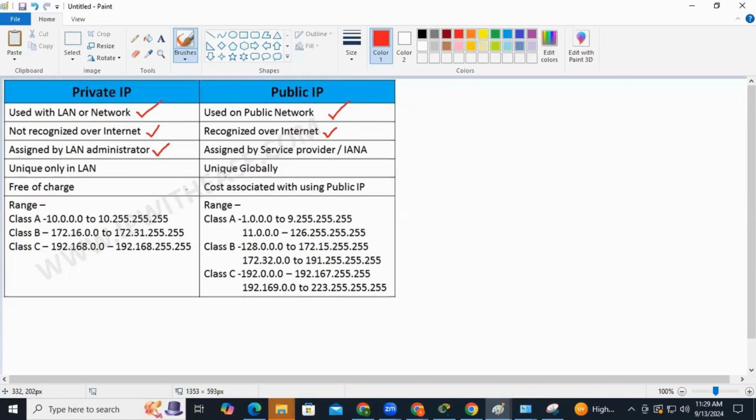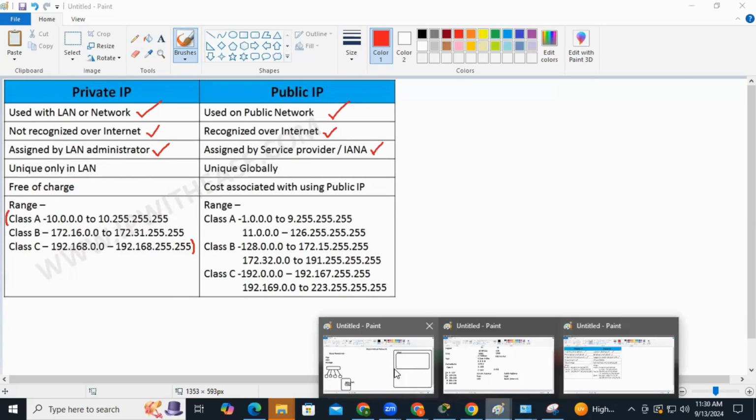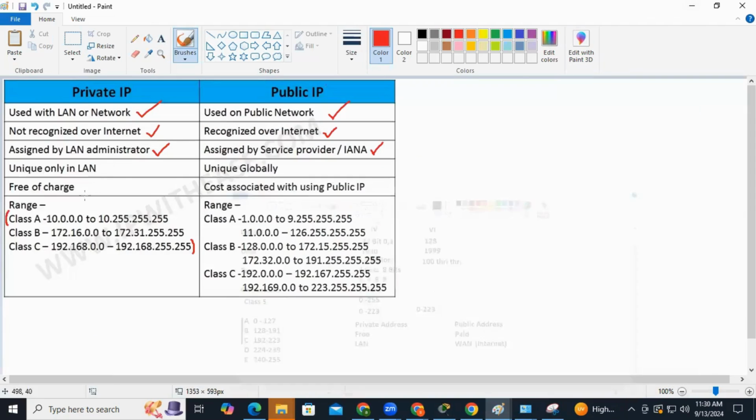So you as an administrator are going to provide the private IP address, while IANA is going to give you a public IP address. Now the thing is, what are you going to assign for your computer? For that, I'm trying to use a range which is given by IANA. IANA is saying we have three classes, right? So what are the classes? Class A, B, C. Now from each class, IANA has reserved a certain range of IP addresses.